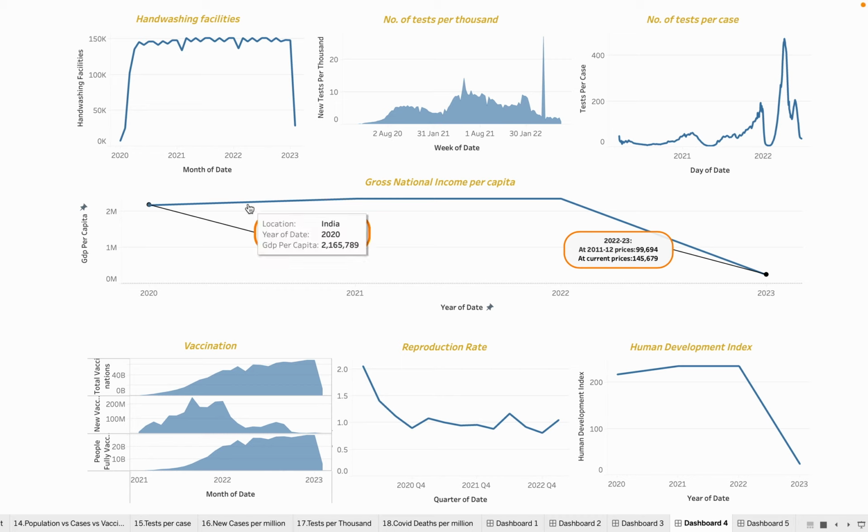See the gross national income per capita, then it was highest in 2020 and the current price is 1,08,000 but decreased to 99,000. This is because of the unemployment rate and the return of the people working outside of India who lost their jobs.